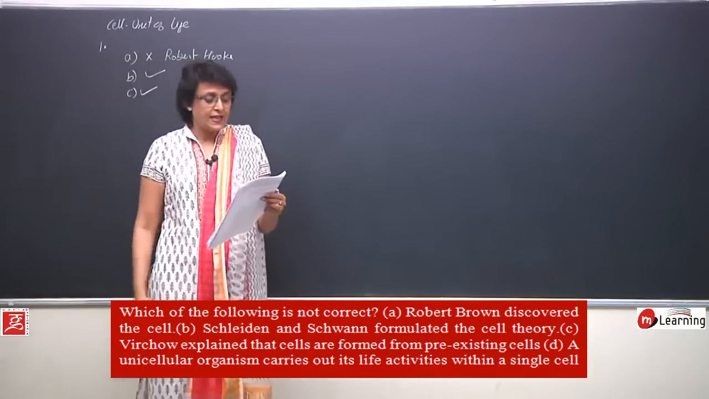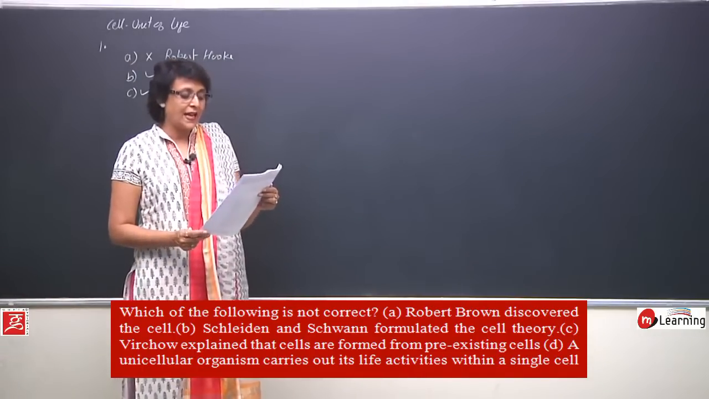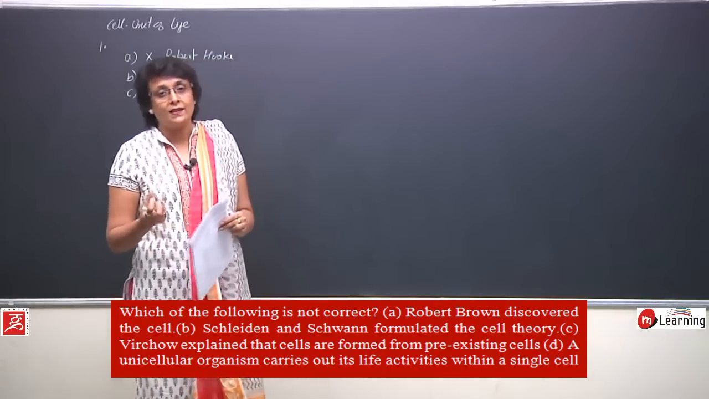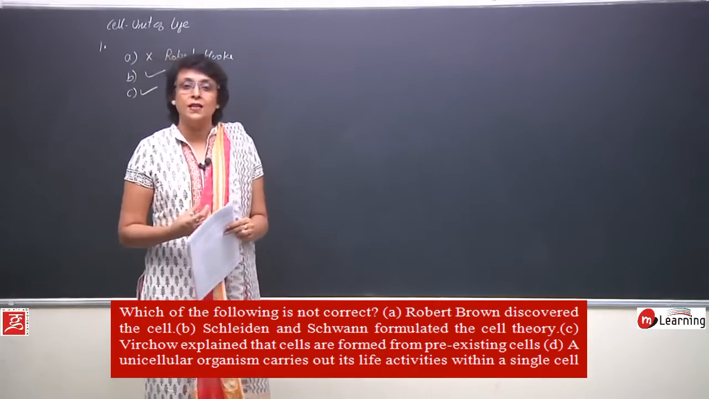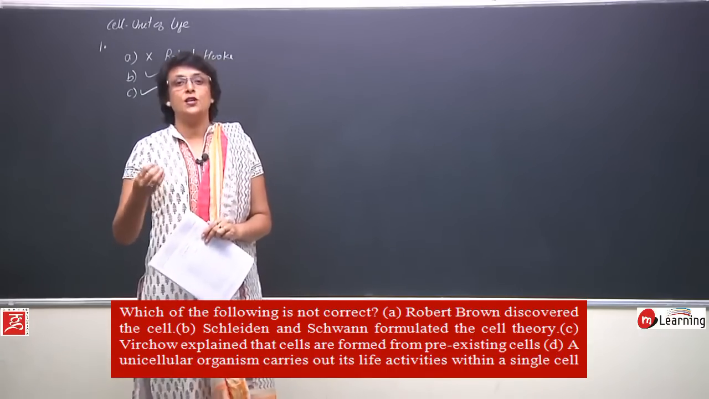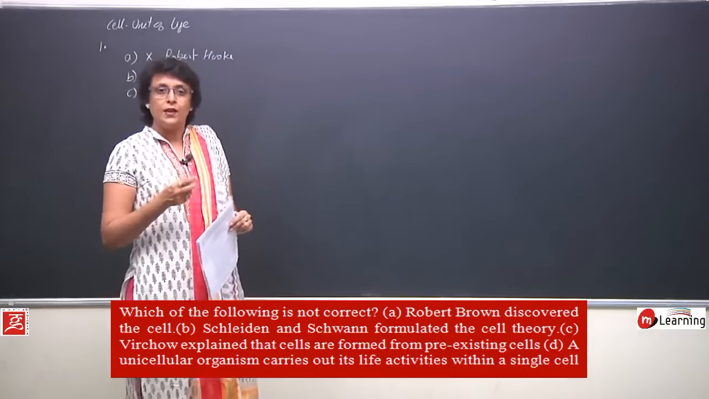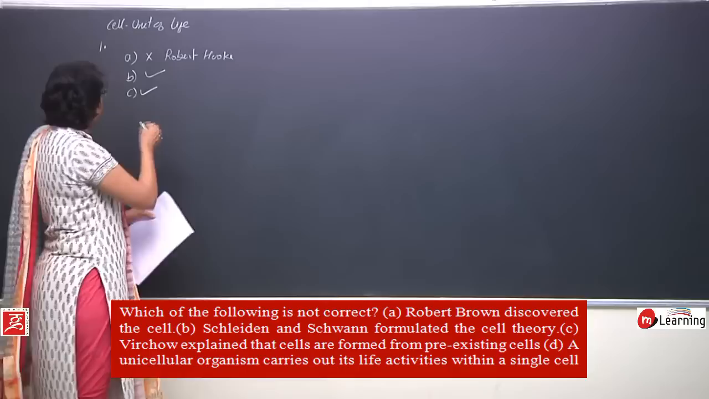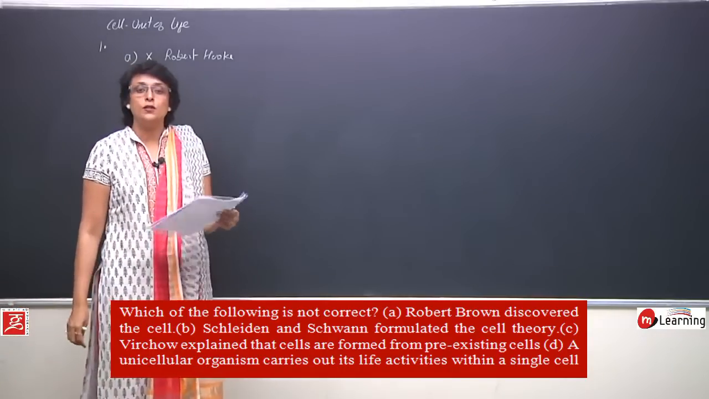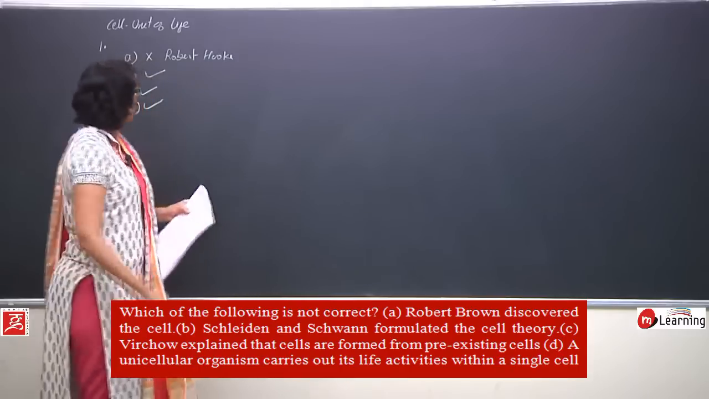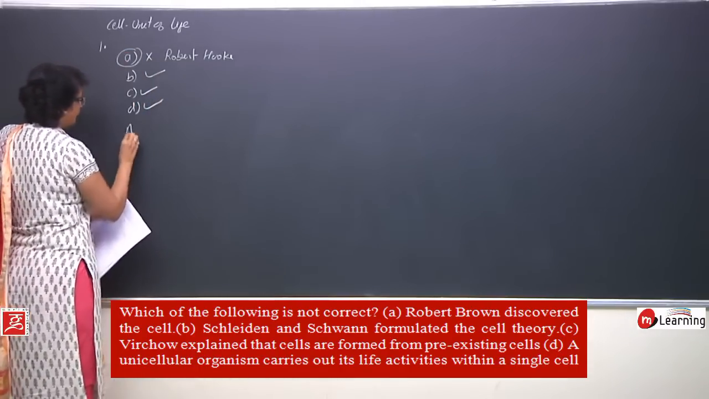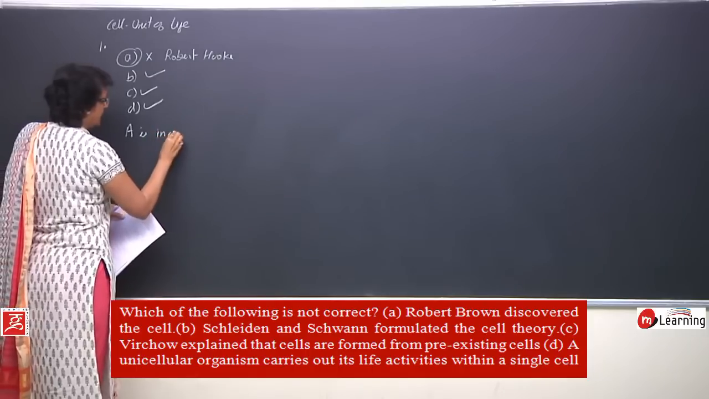D statement is, a unicellular organism carries out its life activities within a single cell. One cell like amoeba or any prokaryotic cell is capable of performing all activities like respiration, digestion, excretion, reproduction, everything. So statement D is also correct. Our question was which out of the 4 statements is incorrect. So A is incorrect.